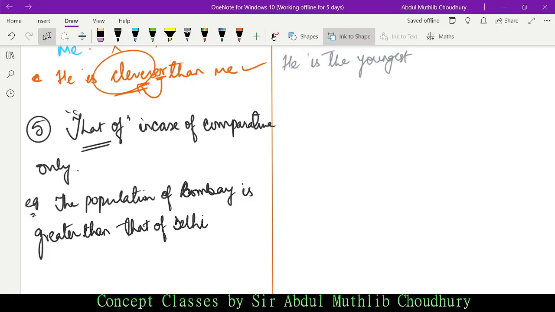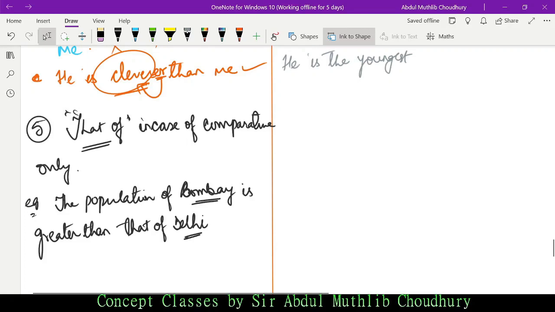So the population of Bombay is greater than that of Delhi. This is a common error which we as humans make. That of should be used in case of comparative degree, meaning that we are comparing here two cities. One is Bombay and one is Delhi.